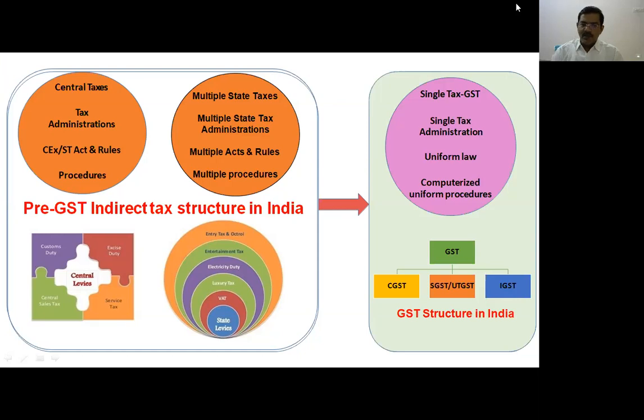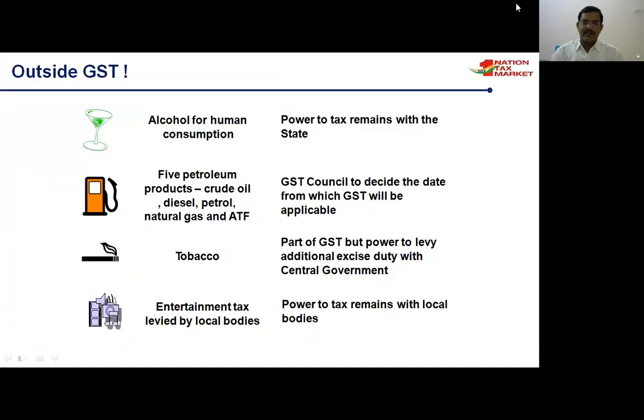In place of the complicated taxes, in GST there are basic three types of taxes: Central GST, that is Central Goods and Service Tax; State Goods and Service Tax, or Union Territory Goods and Service Tax; and the third one is Integrated Goods and Service Tax.